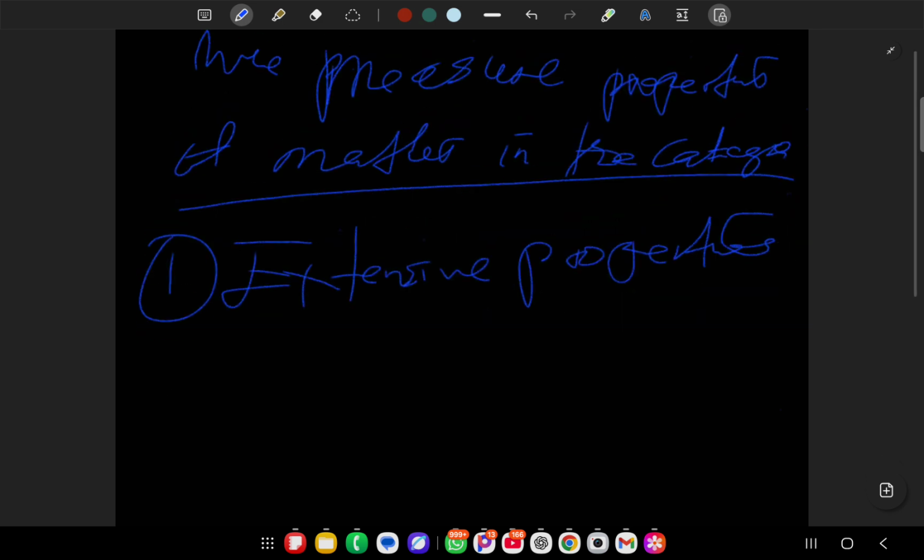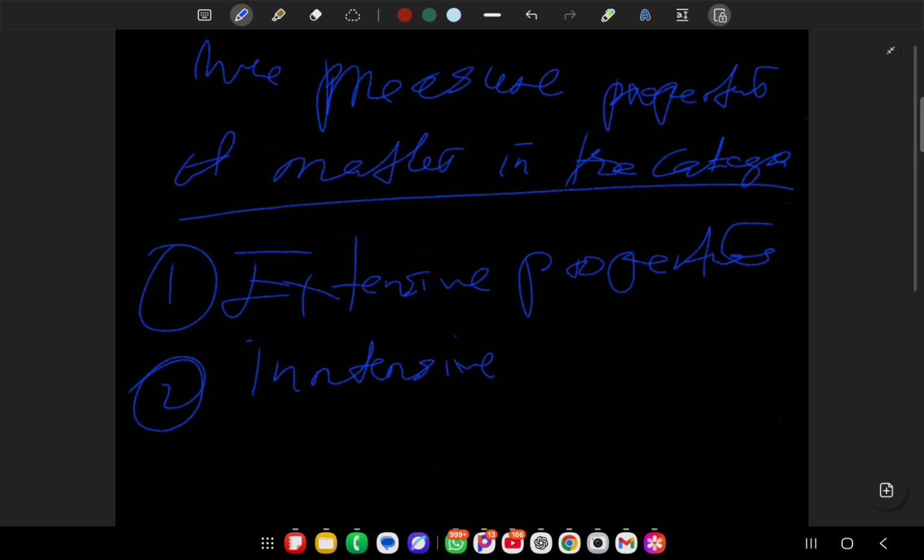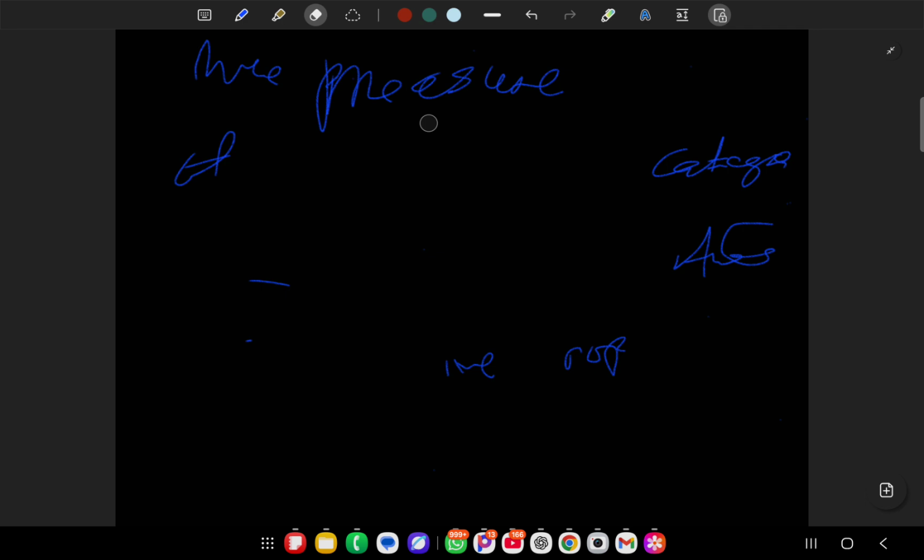Then two, we have what is called intensive properties. Now look at here. What is an extensive property? When you have a property of matter, you can measure those using these two categories.